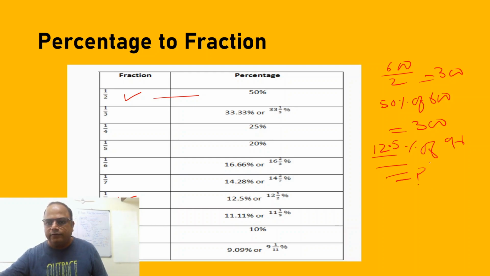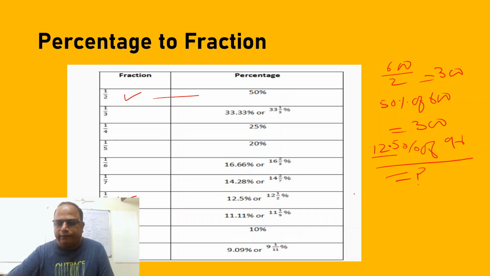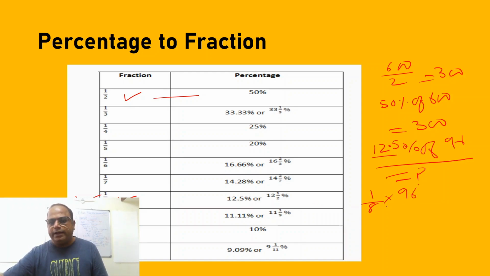This is the question. 12.5% of 96. Sorry for my not very good handwriting. You have to calculate. So what you will do, 12.5 divided by 100 into 96, it will take a lot of time. But you know that 12.5% is nothing but 1 by 8 of anything. So you just multiply 1 by 8 with this 96, because if you have to find 1 by 8 of 96, you have to multiply it. So you know that it is nothing but 12.